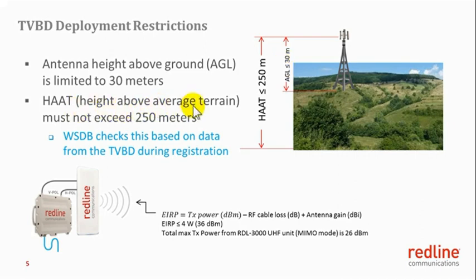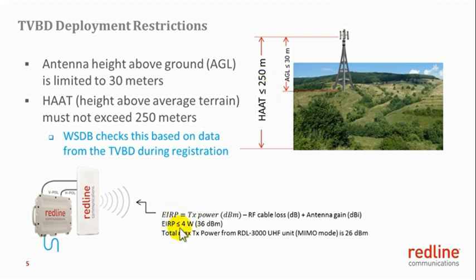The height above average terrain is limited to a maximum of 250 meters, and this parameter is calculated by the whitespace database from the input from the TVBD. If this value exceeds 250 meters for a particular deployment, registration of that TVBD is rejected by the whitespace database.